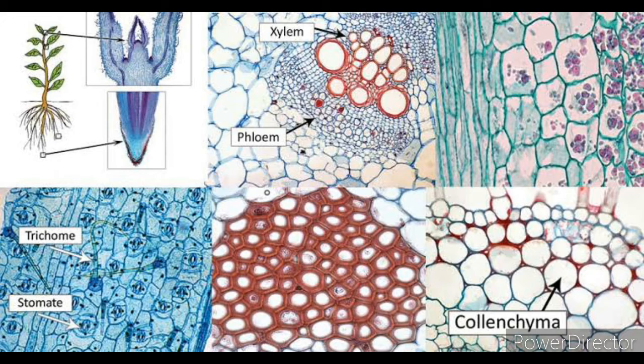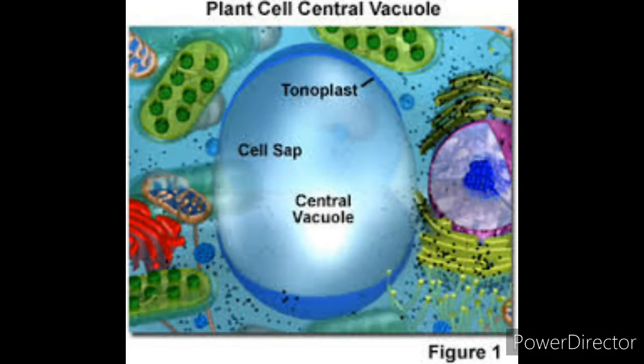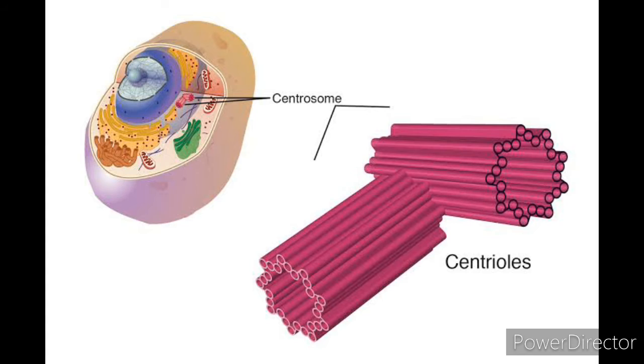Plant cells have a cell wall outside the plasma membrane, and the cell wall is formed of cellulose. So it provides strength and mechanical support to the plant cell. Another important difference is the presence of vacuole. Animal cells may have many small vacuoles, but plant cells have a large central vacuole that can occupy up to 90% of the volume of the cell. An animal cell is different from a plant cell in having centrioles also.